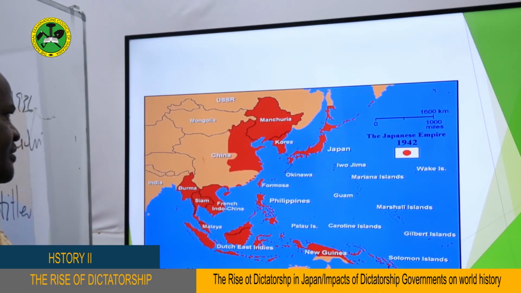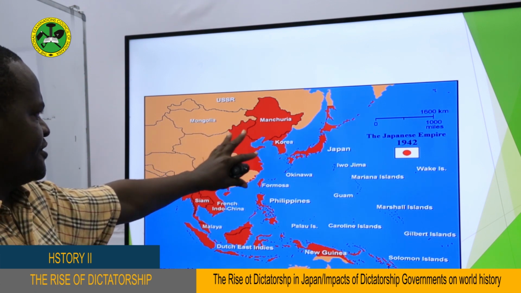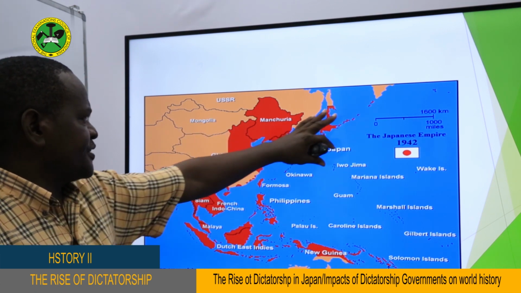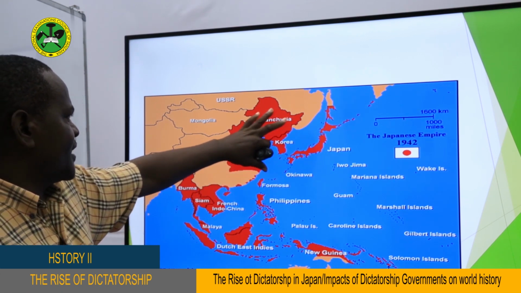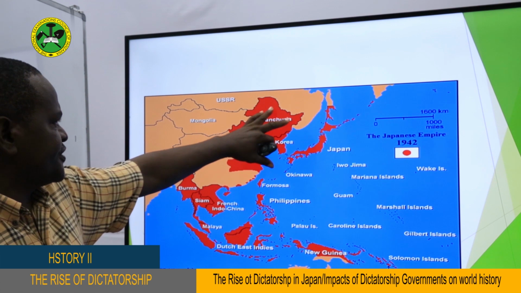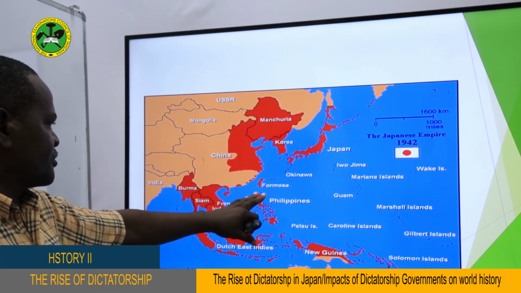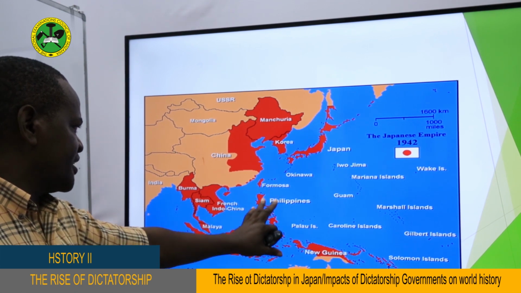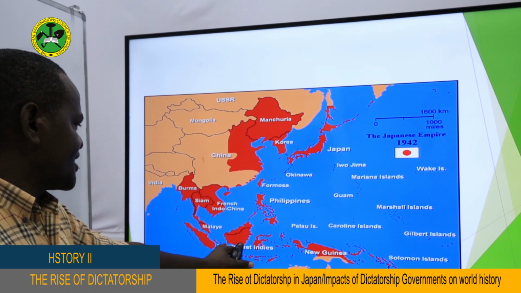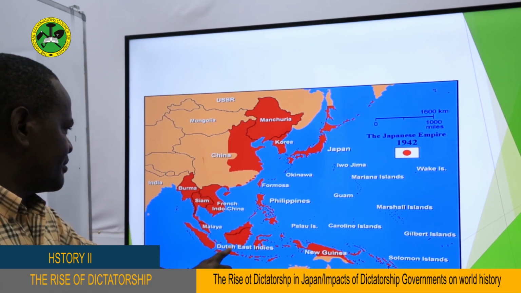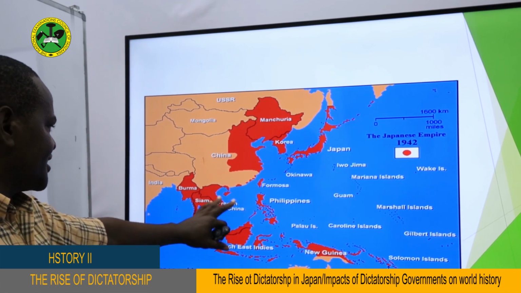And of course, for the Japanese, as you can see, in their policy of expansionism, this is Japan, and they conquered some areas. For instance, this is Manchuria, and this is Korea. They also took the Philippines, of course, during the Second World War. They also took the Dutch East Indies, this is Indonesia, Malaysia, and Indochina.